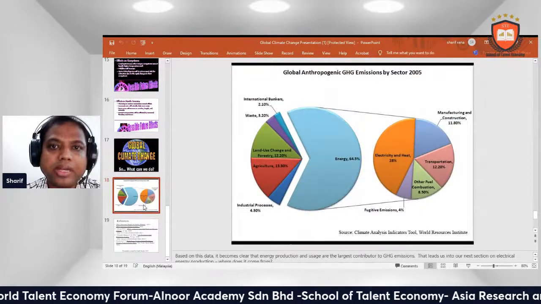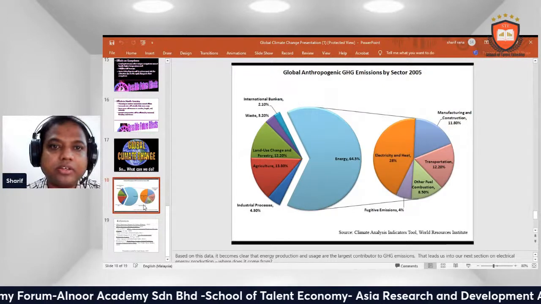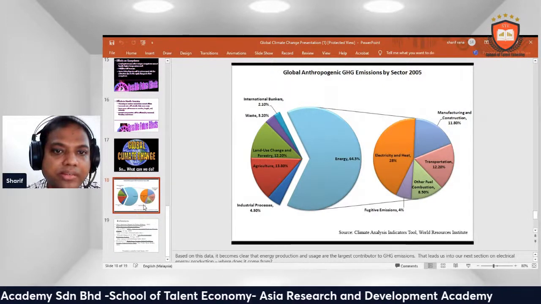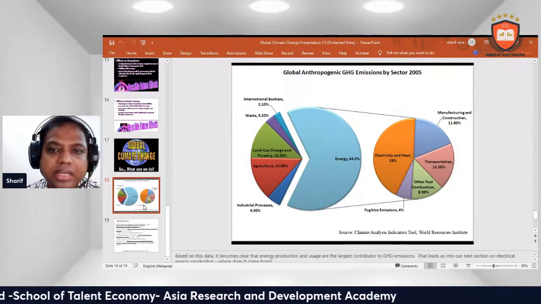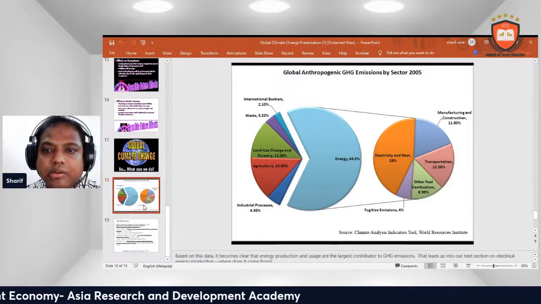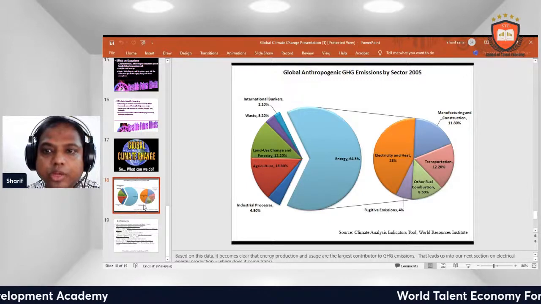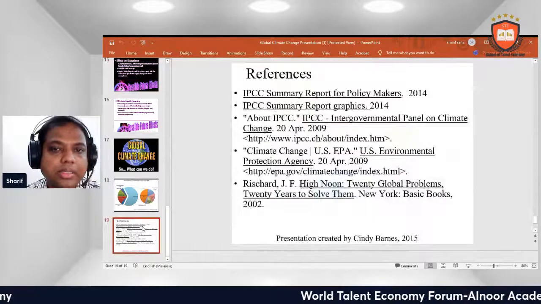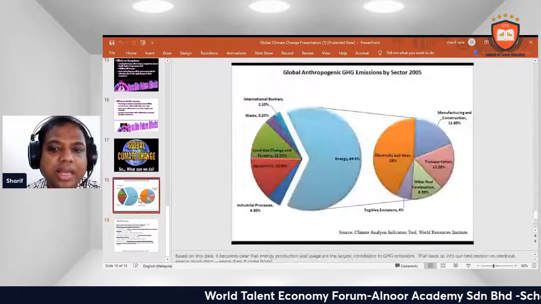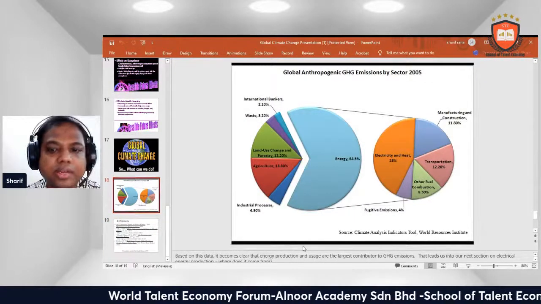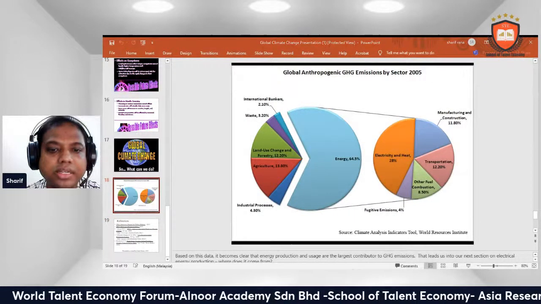Global greenhouse gas emissions by sector: international bunkers and waste, land use, agriculture, energy, electricity and heat, transportation, and other fuel combustion. These are the references for climate change, and climate change is actually very dangerous for us.